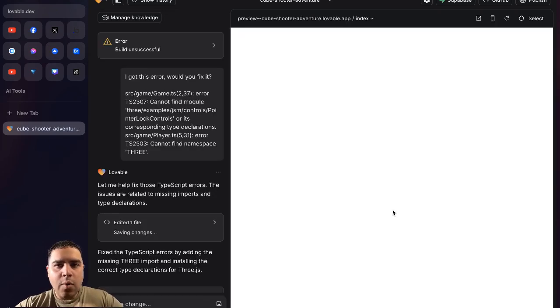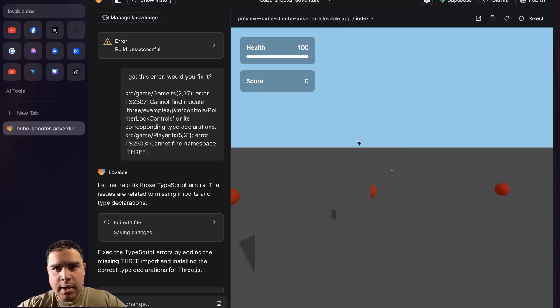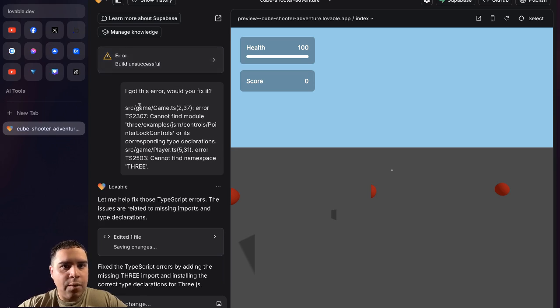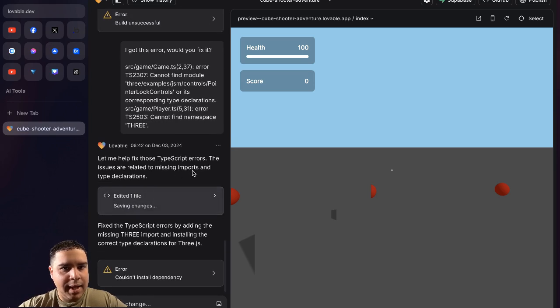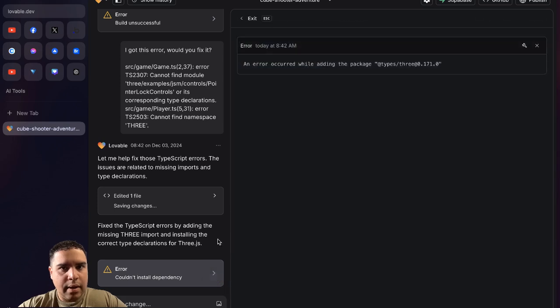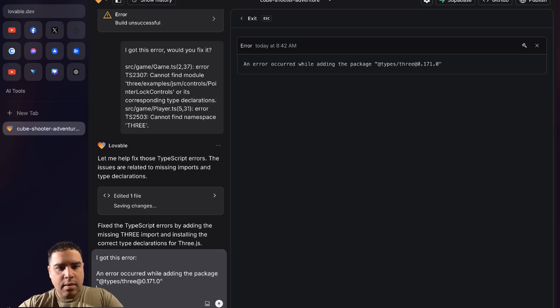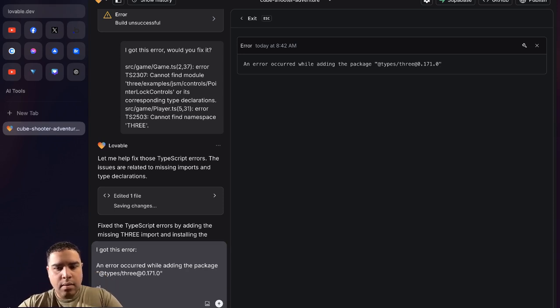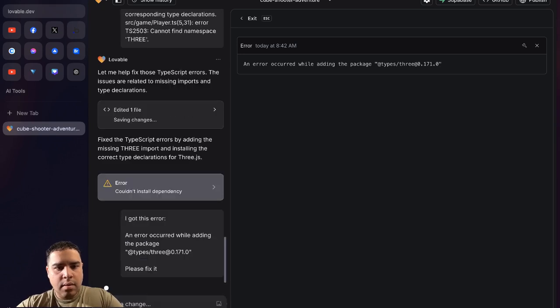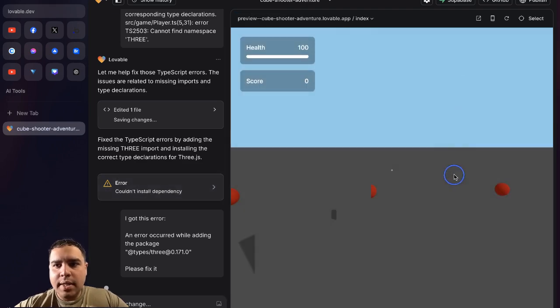All right, so it's done writing the code. And as you can see, I already got some UI. It ran into an error, so I asked it to fix it, and it did. And it got another error, so I will just ask it to fix it. So right now, what it's doing is it didn't install some dependencies.